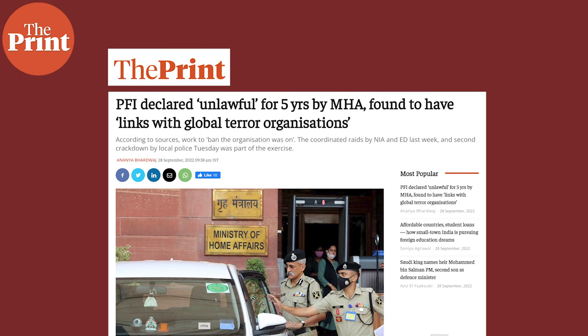Now, it is basically the Unlawful Activities Prevention Act which empowers the government to declare an organization an unlawful association or a terrorist organization. This is basically what a ban is, though just to clarify, a terrorist organization is defined differently from an unlawful association. In this case, the centre has declared PFI as an unlawful association.